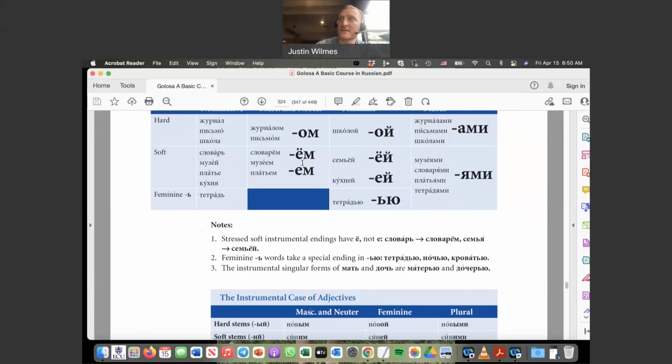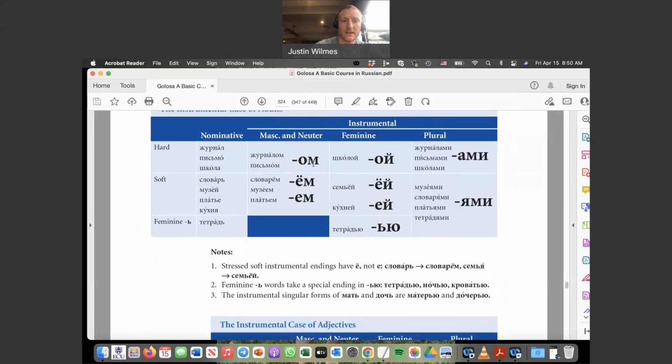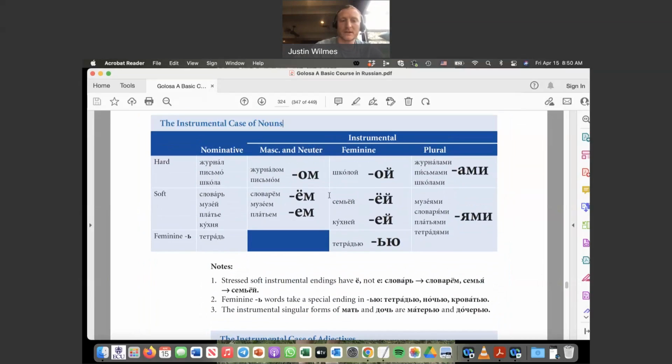Let's take a look at the endings. Go ahead and hit pause here, and read out the masculine and neuter. So this is the nouns first, and then we'll look at the adjectives. Masculine and neuter get the same, then feminine nouns and plural nouns.